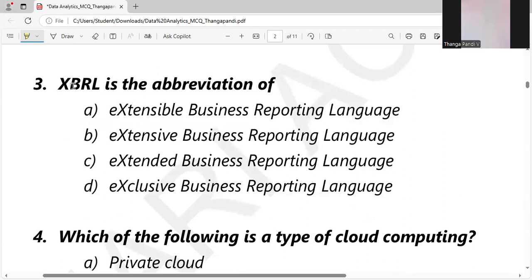Third one, XBRL is an observation. We have to understand the main context in the chapter so that we can answer this question. XBRL stands for Extensible Business Reporting Language. It is a standardized one. We have to read it so that we can answer this question.